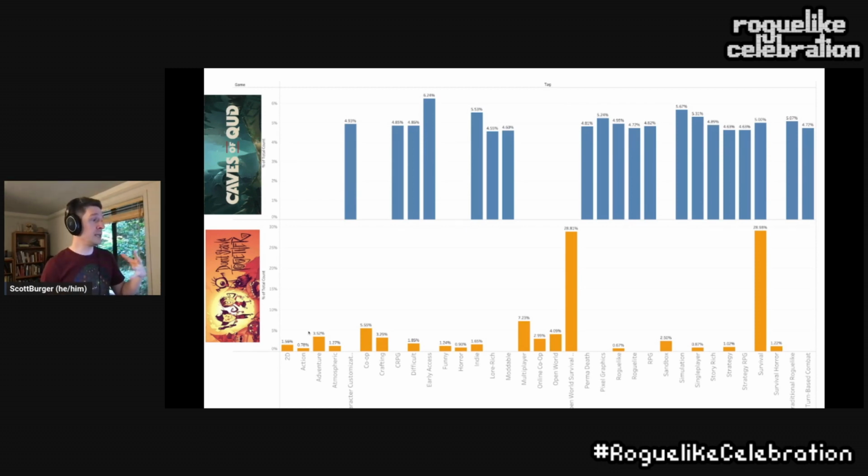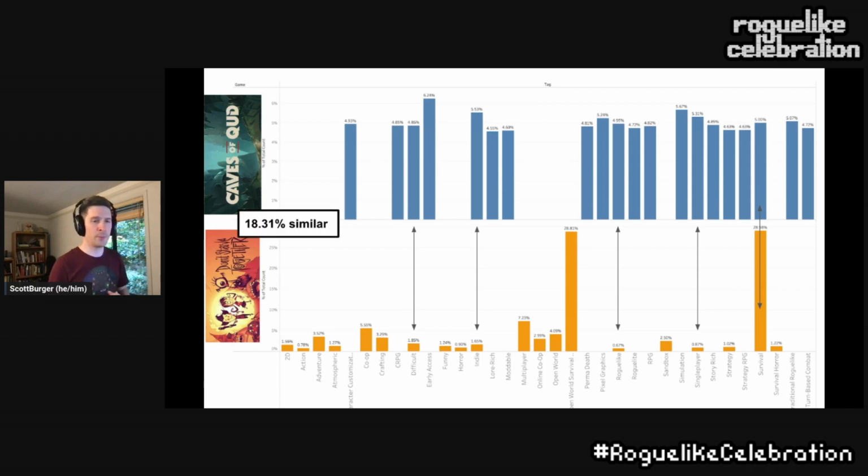And so what we're seeing here is Don't Starve Together, 1.5% of its total tags are 2D. Caves of Qud does not have that tag, 0. The end result for this is that, comparing these two, we only have a few categories that even line up remotely. And by doing that hand-wavy math from before, we can turn the handle on our math crank, get out a number. And that number is that these are, according to that particular math calculation, 18.3% similar. Great. How does that rank against the rest of them?